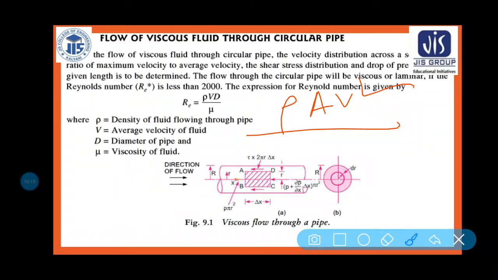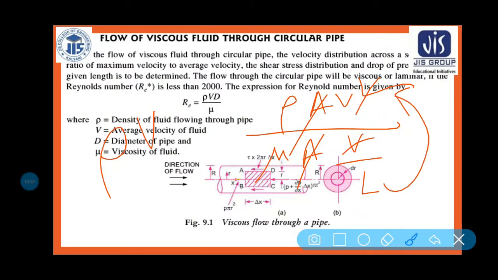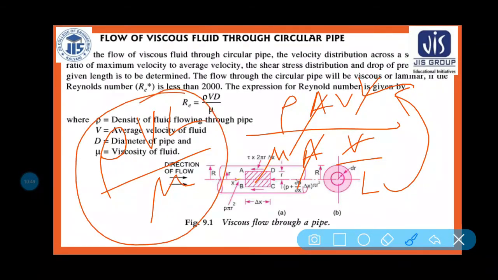Now the viscous force. Viscous force is equal to mu into area into velocity by length. So this v and this v will be cancelled out, and this A and A will be cancelled out. So it will become rho v, and this L will be coming here. Rho VL by mu. If you are taking L as length, then it is L. If you are taking D, then it is D. So rho VL by mu or rho VD by mu, that is the Reynolds number.